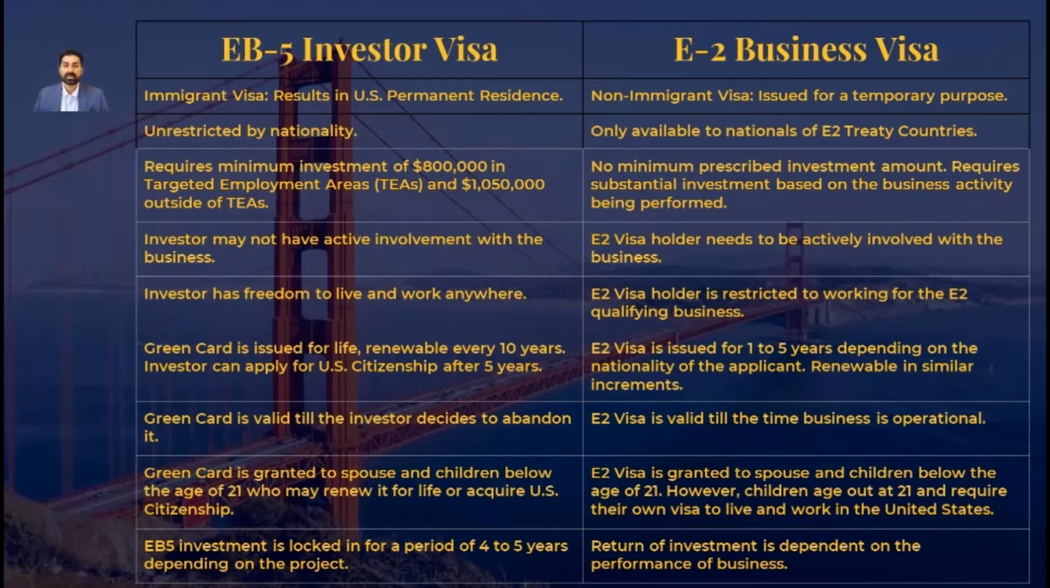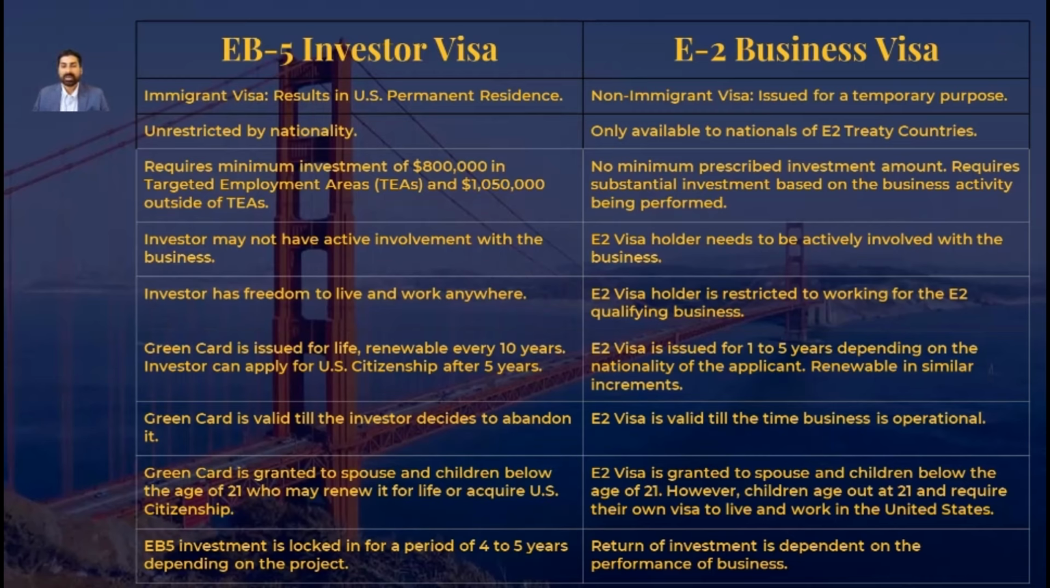The EB-5 visa may or may not require active involvement. Investors have the option to invest with a USCIS licensed regional center and remain passive, whereas an E-2 visa holder needs to be actively involved with the business. EB-5 investor visa gives the freedom to live and work anywhere in the United States, whereas an E-2 visa holder is restricted to working for the E-2 qualifying business.